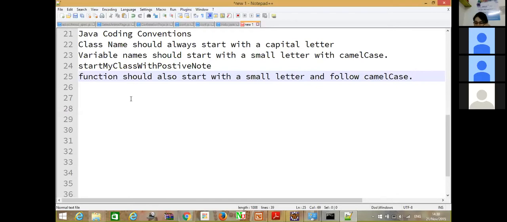The class name should start with a capital letter. That is the convention, but variable names can also start with a capital letter. We follow some standard practice when creating any class, any function, any attributes. So class name should always start with a capital letter. These are not forced ones, but we should follow them. I hope this part is clear to you all.